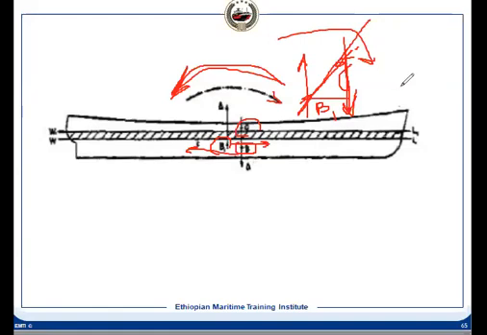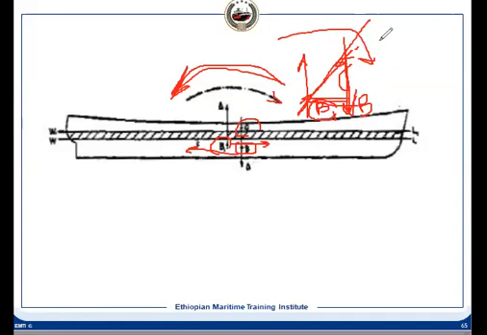And once it is on the same vertical line, what will happen? Now B1 and G are on the same line. After that, when it is entering in the reverse direction, this B1 will shift back to B. Because of that, B and G will not be on the same line because the vessel is trimmed.